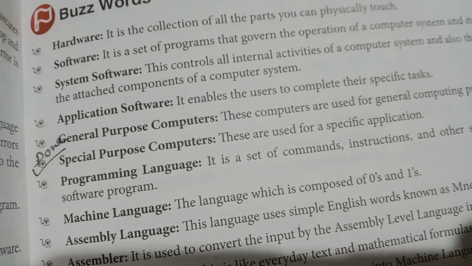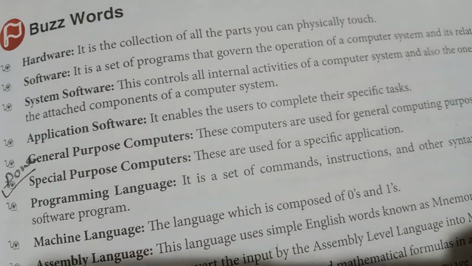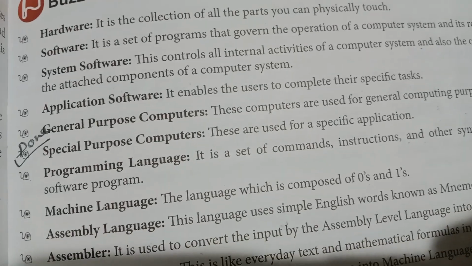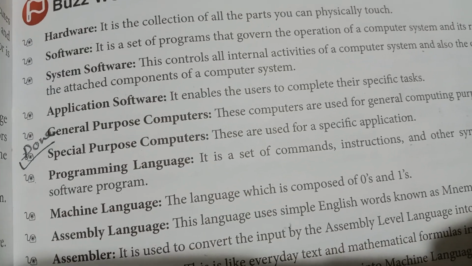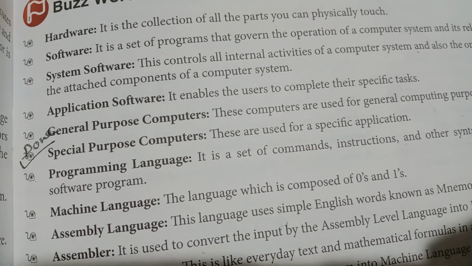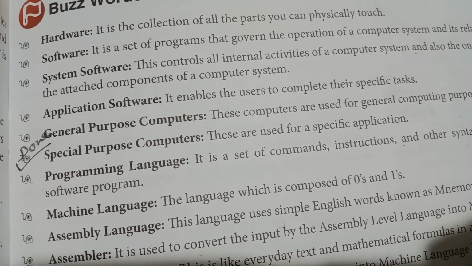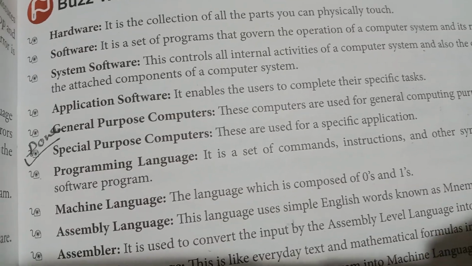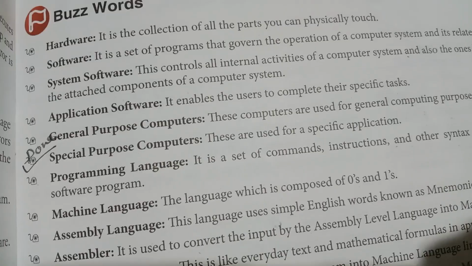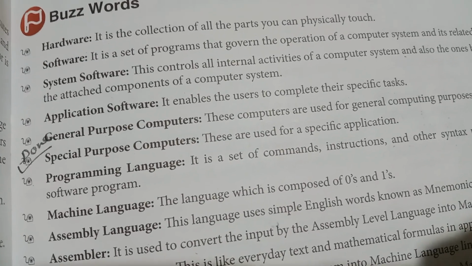Means those devices which are associated with the computer are called hardware. And the software is a set of instructions that tell the hardware what to do. The user is the most important component of the computer system. Why? Because we are going to operate the computer. That's why we are the most important component of the computer.